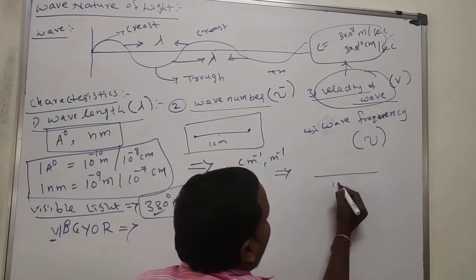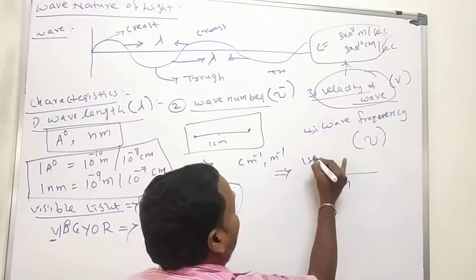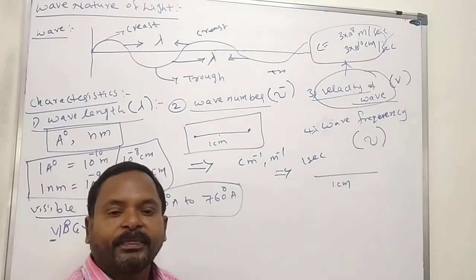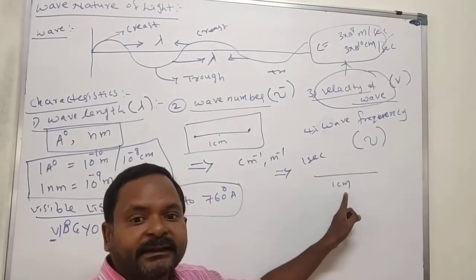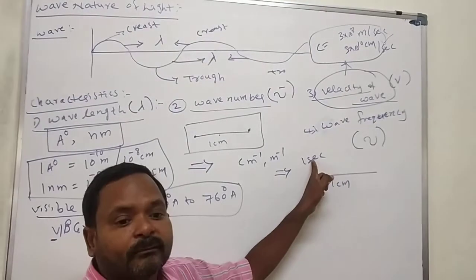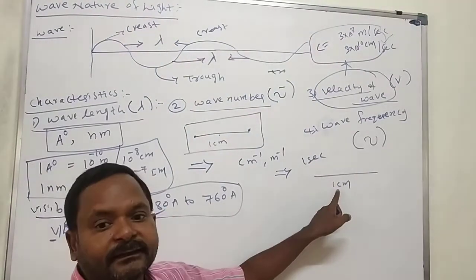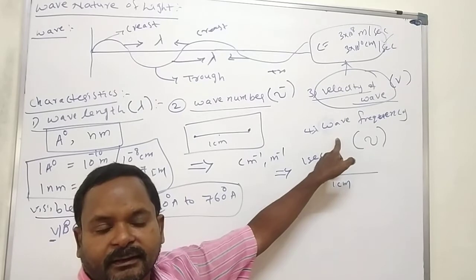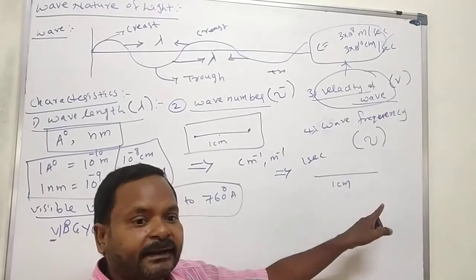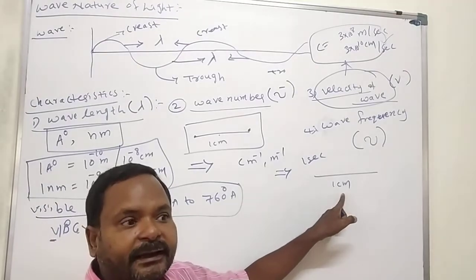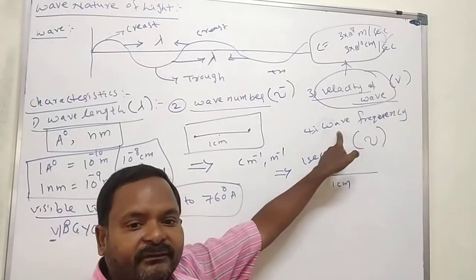Okay, this is the 1 centimeter area, and 1 second. The number of waves passed or present in 1 centimeter area within 1 second, we call as wave frequency.